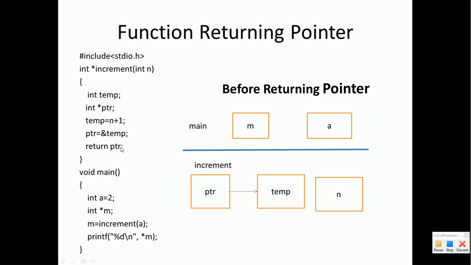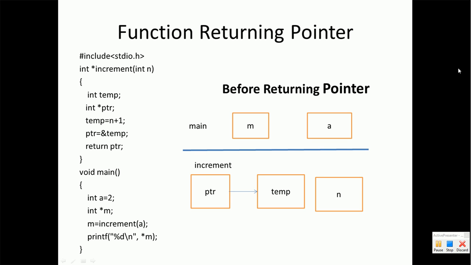Then we use the pointer variable to store the address of the temporary variable temp. Now we return ptr to the main function. After returning ptr, the value will be stored in the pointer variable m of the main function. So what we are doing is taking one variable's value from the main function, raising this value by 1, storing it in another variable, temp, and passing the address of this temp variable to the main function.